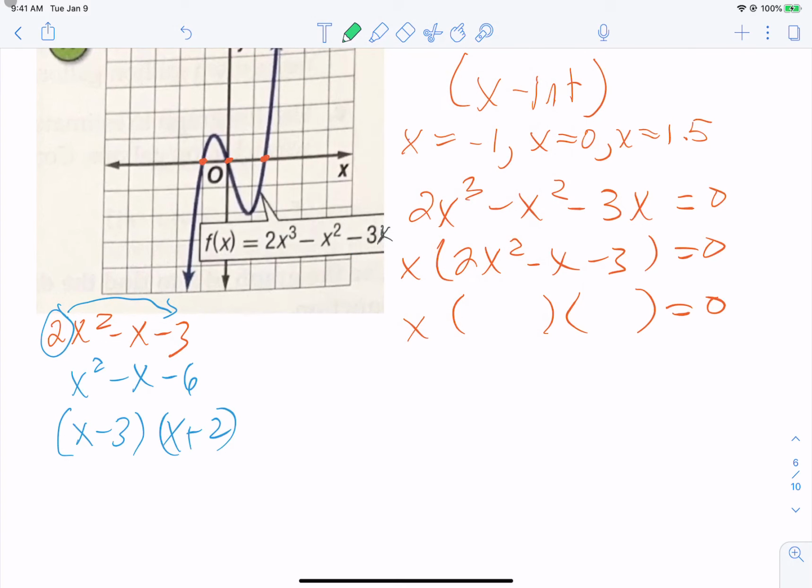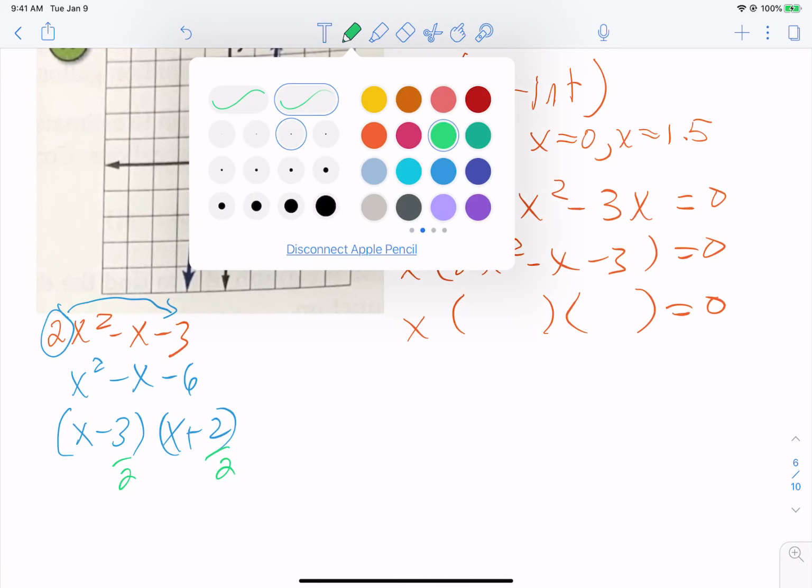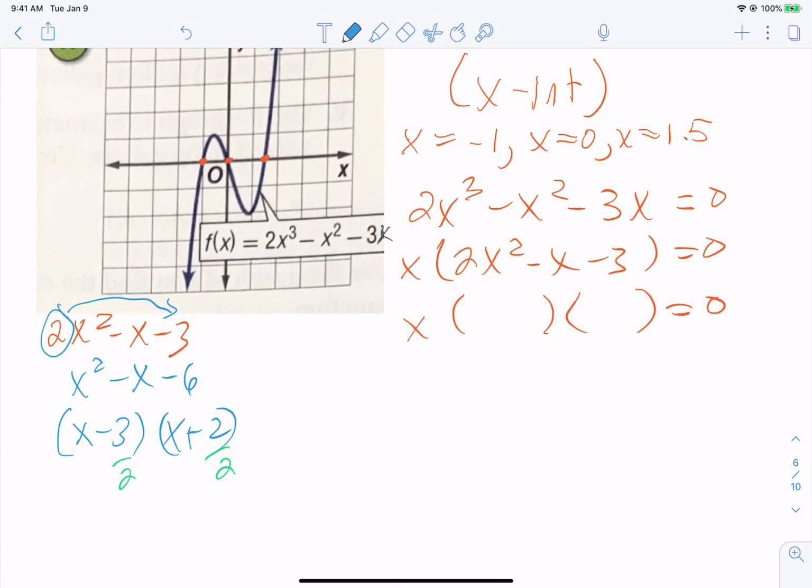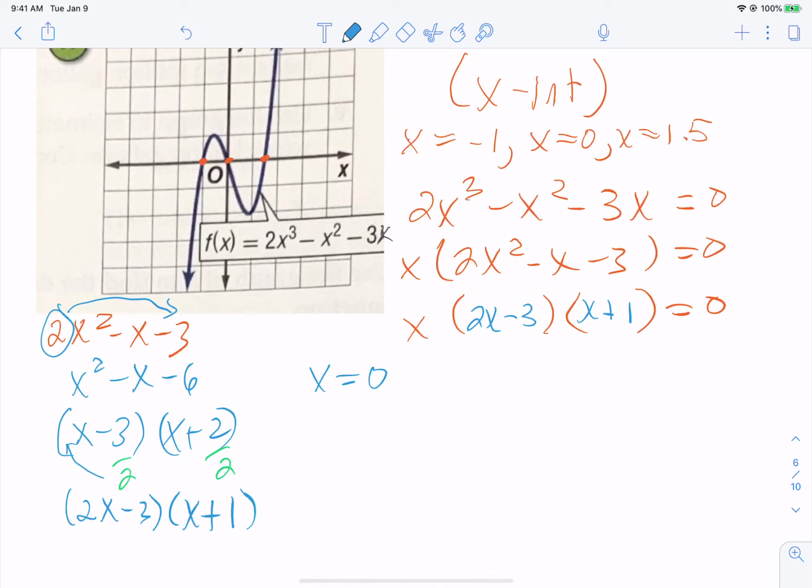I slid over a 2, so it's called slide and divide because now I'm going to divide off the 2. If the thing isn't divisible by 2, just stick it on the x. If it is divisible by 2, divide it. And so I found the factors. Once I've found the factors, I set each factor equal to 0 and solve it. So that one's solved. Don't forget that front one. It is a 0. It is a legit answer.